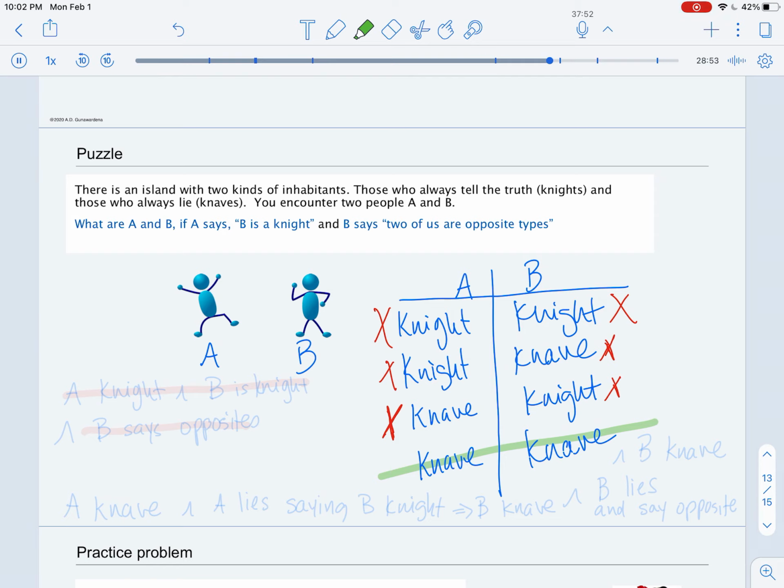And then if B is actually a knave and says the two of us are opposites, B, the knave, would be lying, because A and B would both be knaves. So this is an example of how we can use logic to eliminate the statements that were not consistent with whether A and B were knights or knaves.